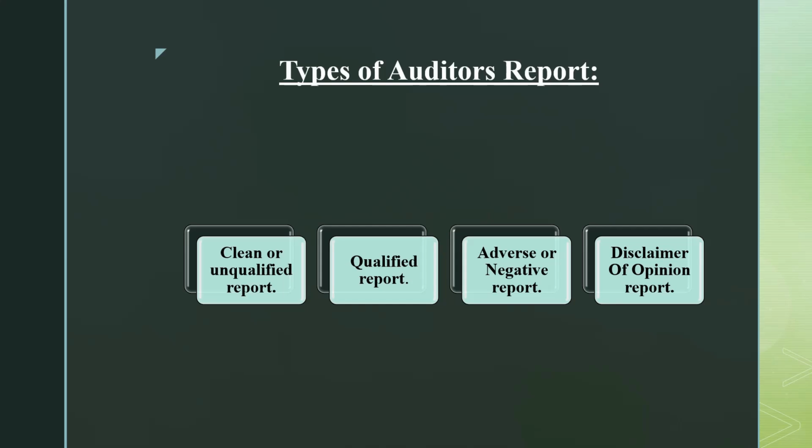Also in this type of audit report, for the transactions or balances, the auditors cannot obtain evidence, and the effect is both material and pervasive. That means they cannot relate, which cannot be true. So whatever information is provided may not be adequate. Similarly, auditors may also disclaim the opinion when they face situations involving significant uncertainties or lacking independence. That means when in the course of an audit there is no proper communication, when there is not enough evidence regarding a particular transaction which is going to affect the financial statements, at that time he gives his report.